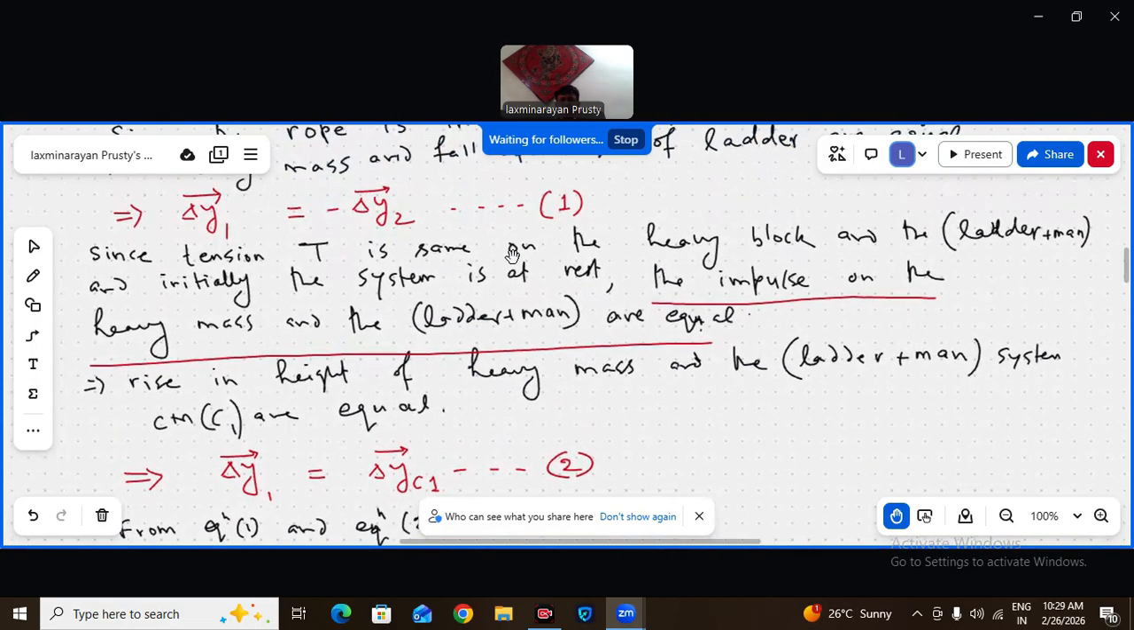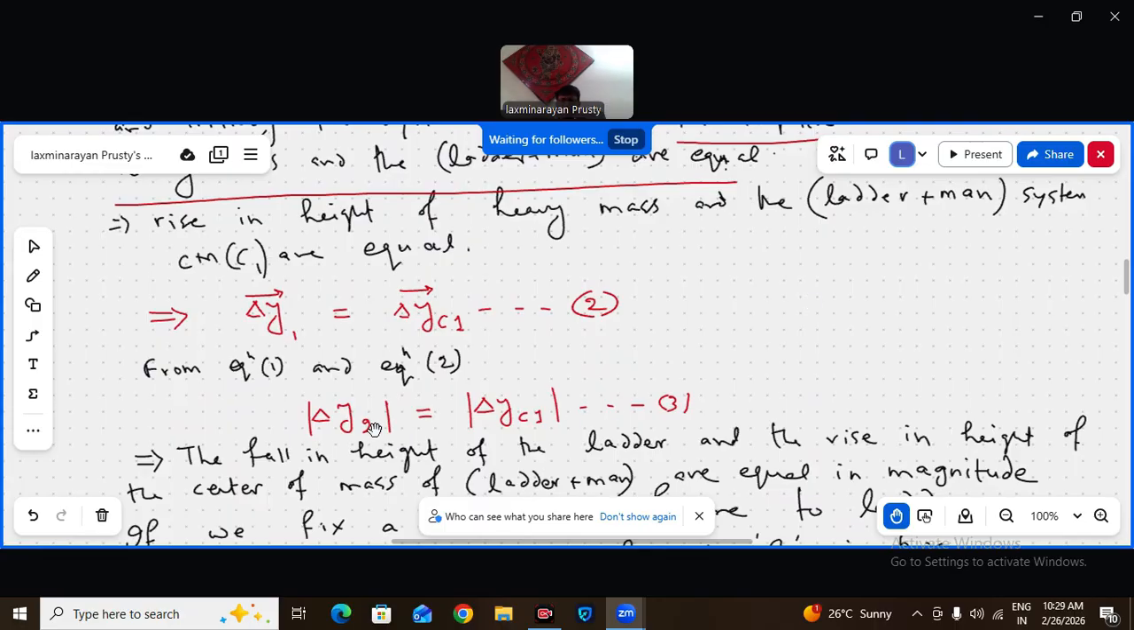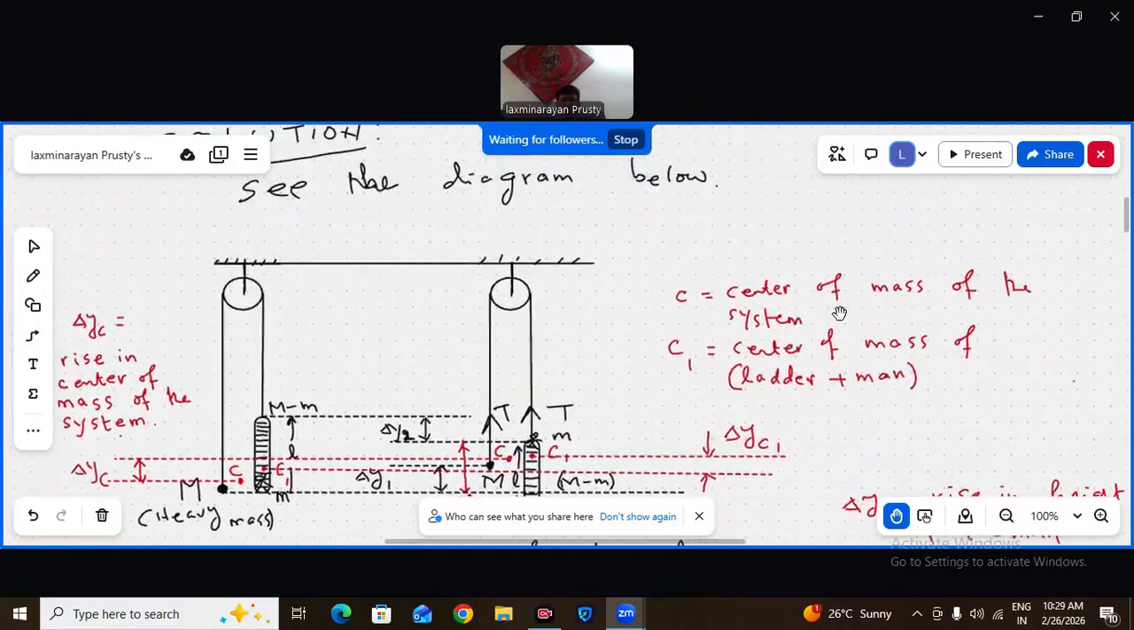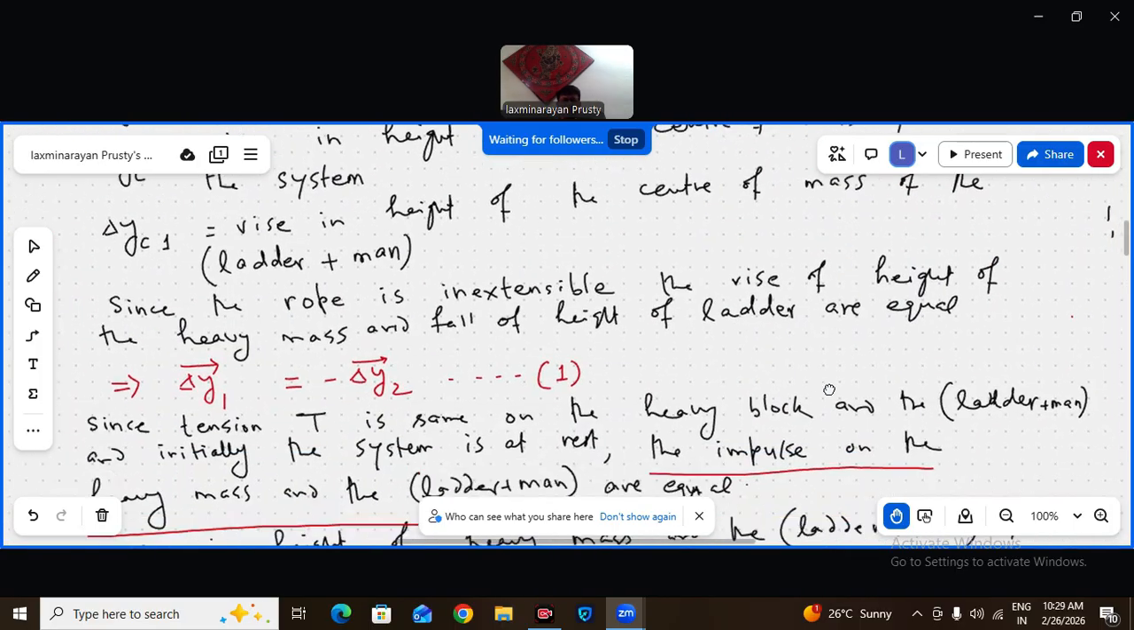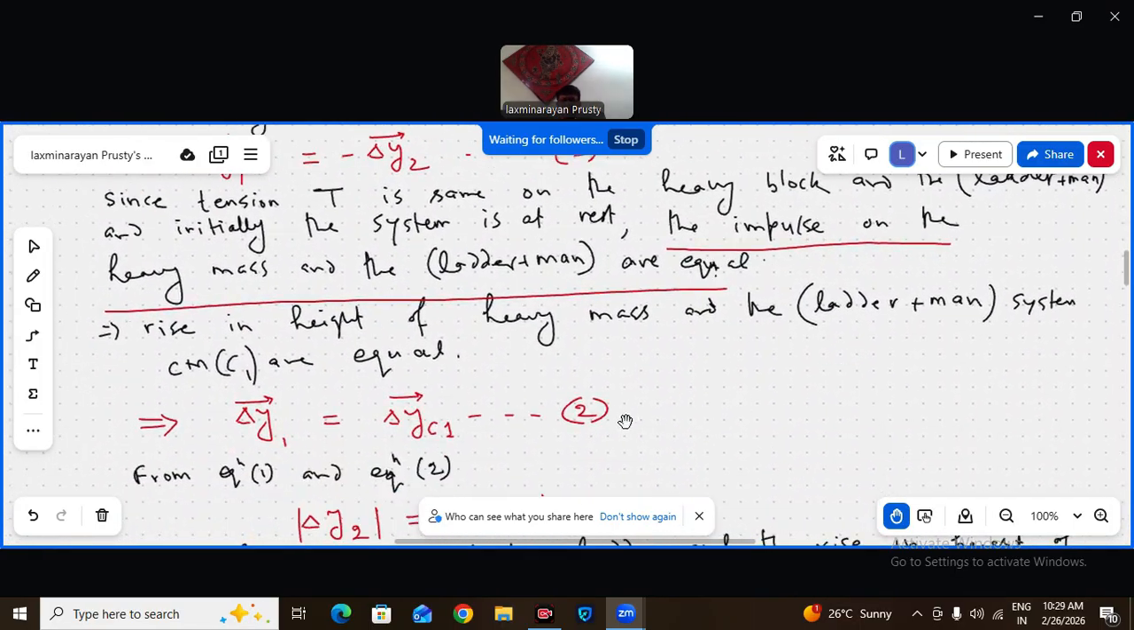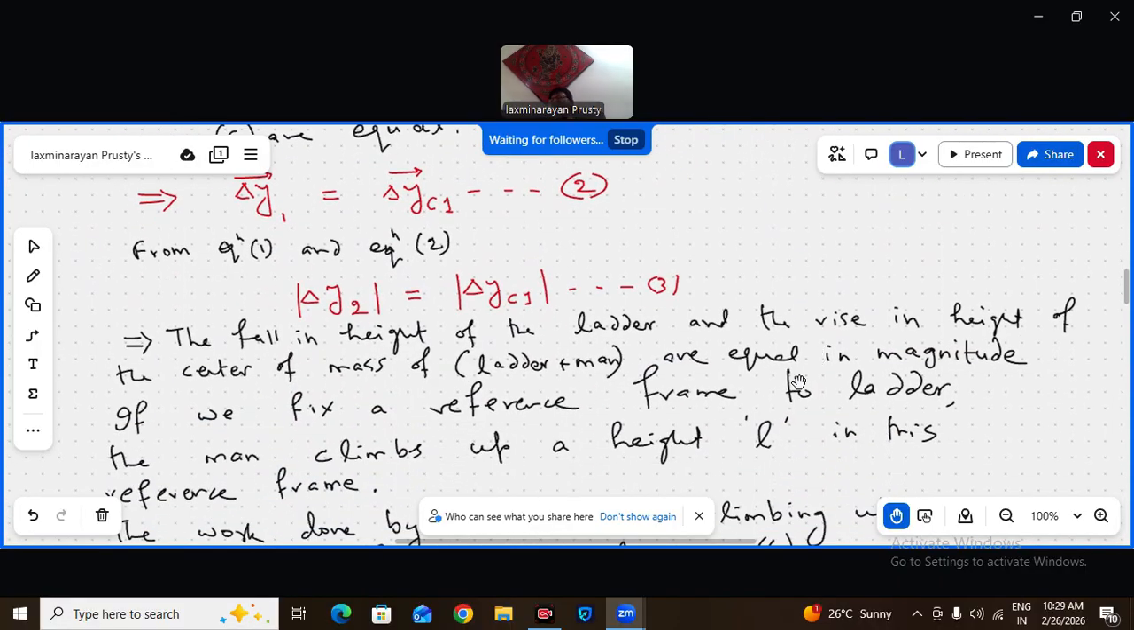So from equations 1 and 2, the magnitude of delta y2 equals the magnitude of delta yc1. Whatever distance the ladder is coming down, the center of mass of the man-ladder system goes up by that much height. That's what we found from equations 1 and 2 combined. So the fall in height of the ladder and the rise in height of the center of mass of ladder plus man are equal in magnitude.